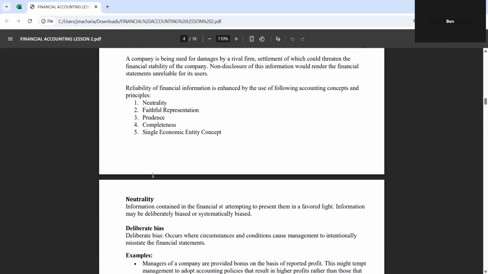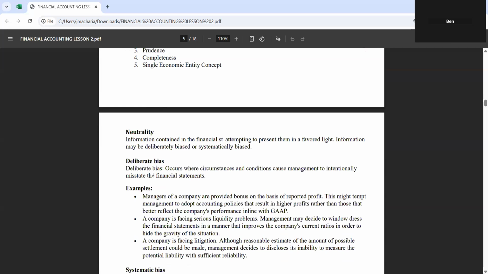What about neutrality? We are saying that information contained in the financial statement should not be presented in a favorable light through deliberate bias or systematic bias. Information should be neutral, not in a sense that it only favors the company. It should also favor the users of the financial information.